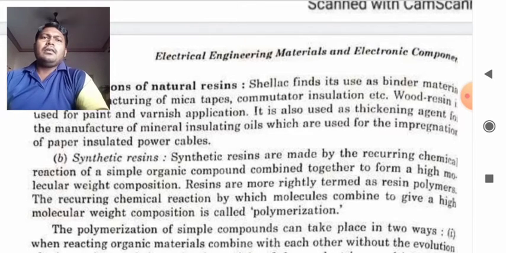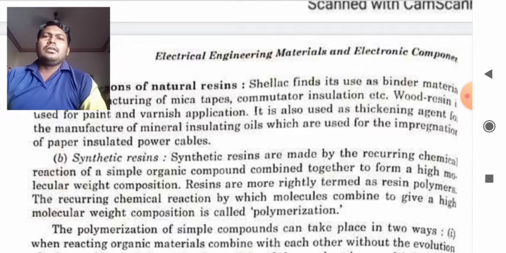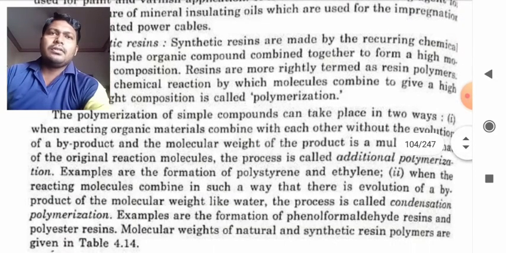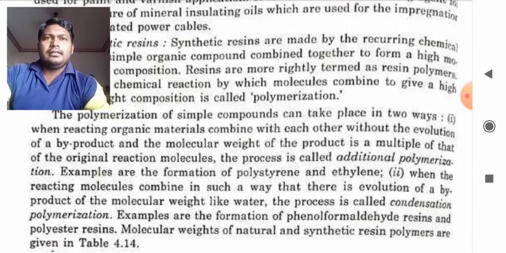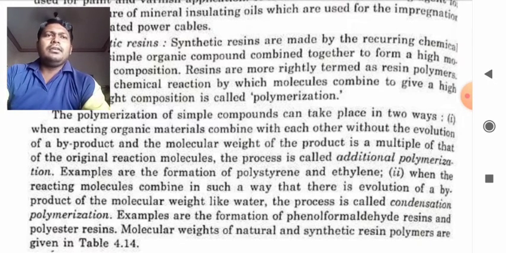So polymerization of simple compounds can take place in two ways. The first way is when reacting organic materials combine with each other without the evolution of a byproduct, and the molecular weight of the product is a multiple of that of the original reacting molecule. The process is called addition polymerization. Example: the formation of polystyrene and polyethylene.